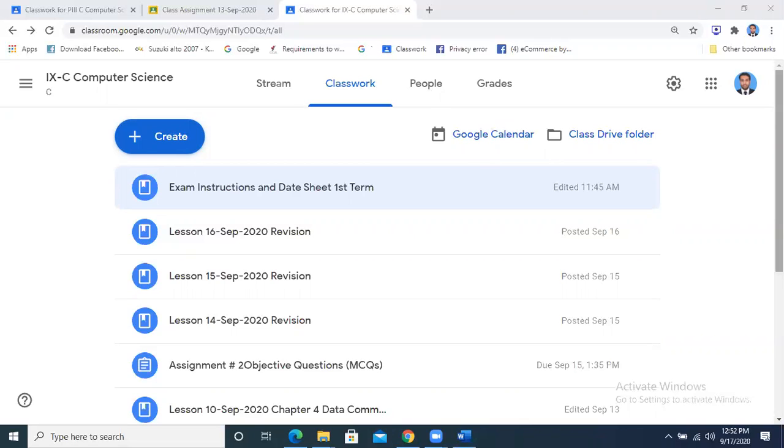Sir, many teachers made another Google Classroom just for exams. So, sir, will you make one just for the exam? No. That is for those teachers who have classes within one Google Classroom for different subjects. I have got your class separate, no?